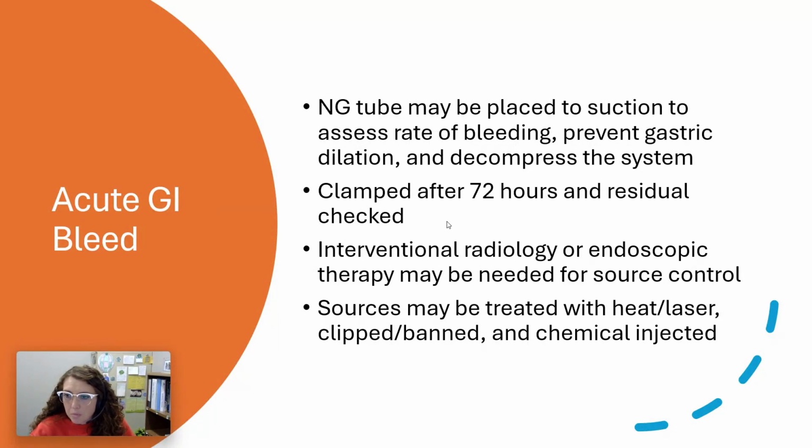Interventional radiology or endoscopic therapy may be needed for source control, figuring out where it's coming from. The sources may be treated with heat, lasers, they can clip, or they can use chemical injections to cauterize or cause that area to stop bleeding.